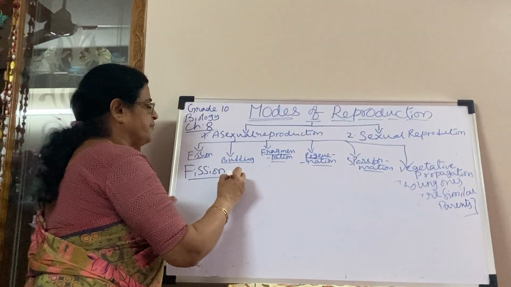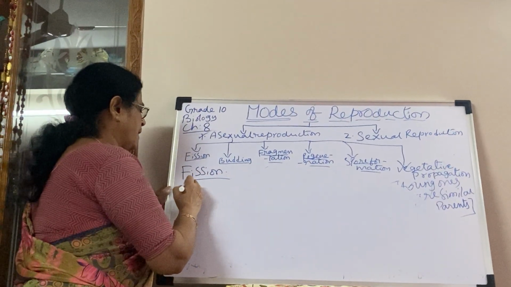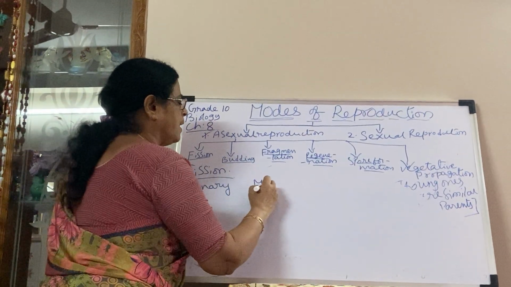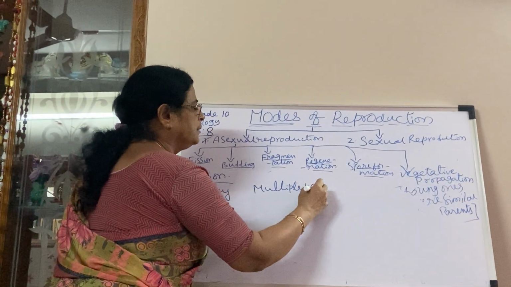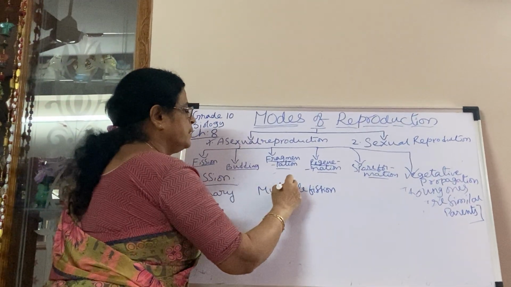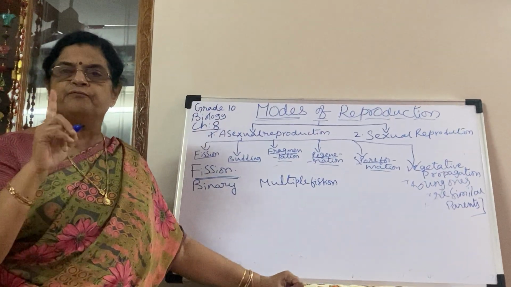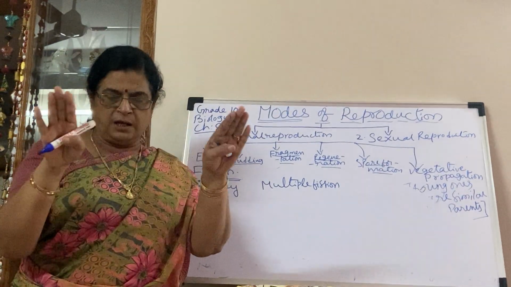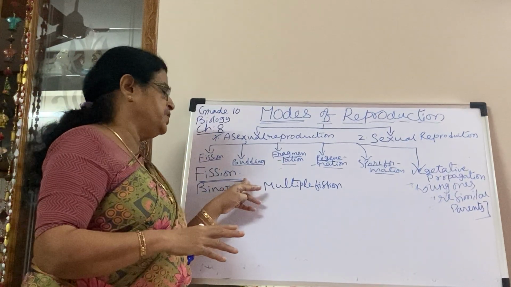Again in fission, there are some differences. One is binary fission. One more is multiple fission. Fission means splitting of one single cell into two, dividing. Fission is division, fusion is combination. Now we are talking about fission.